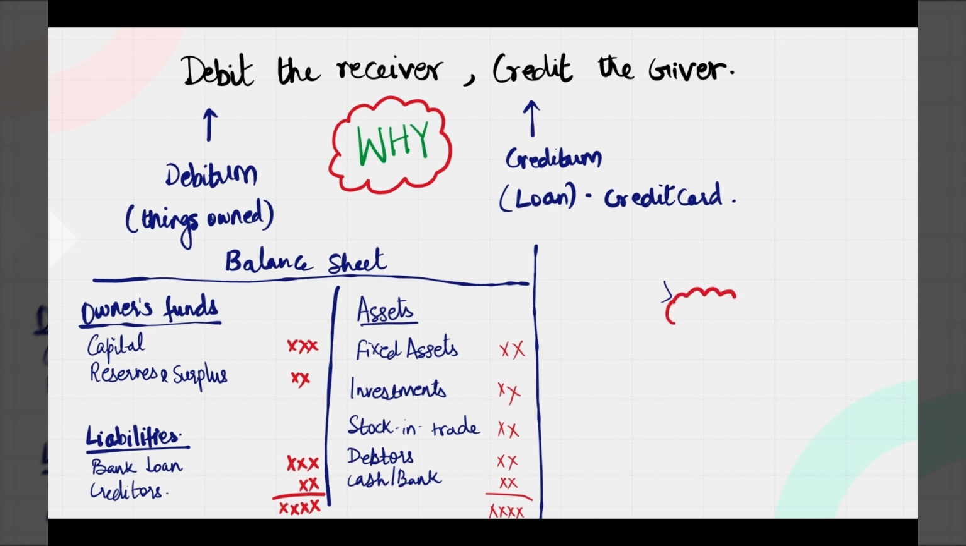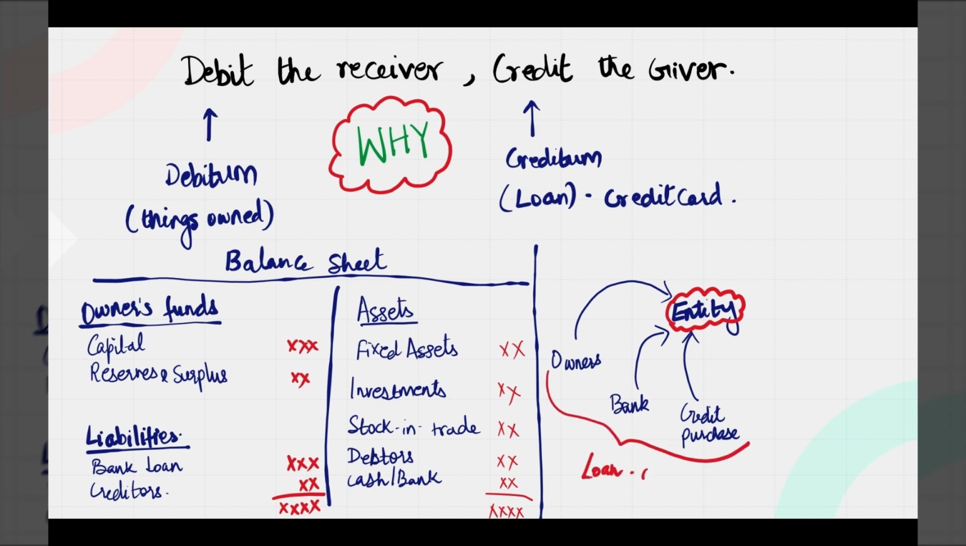If we try to understand this further, there is an entity. For running, the entity takes funds from owners, from the bank, and it makes credit purchases. So what are all these people? All of them give money on credit, right?